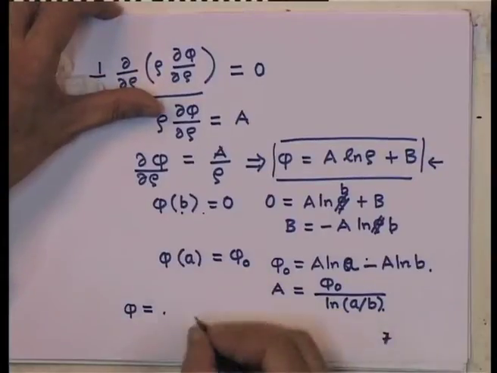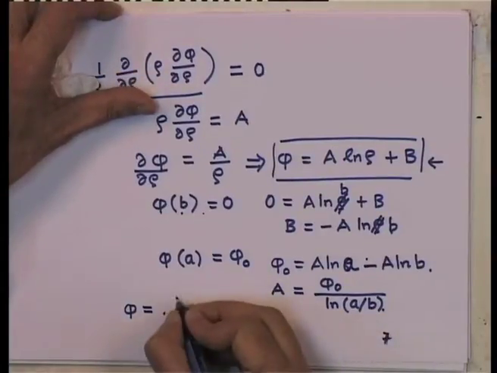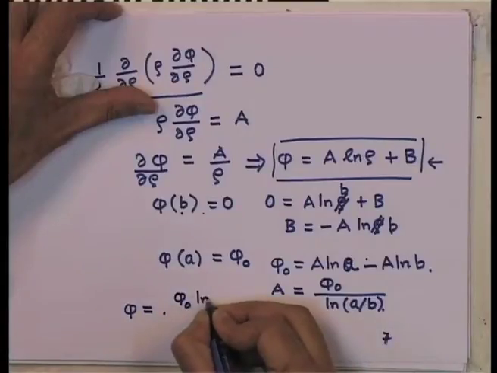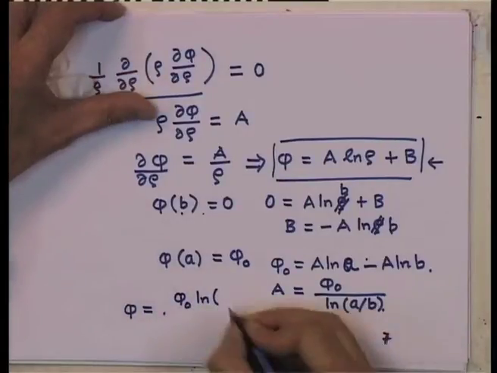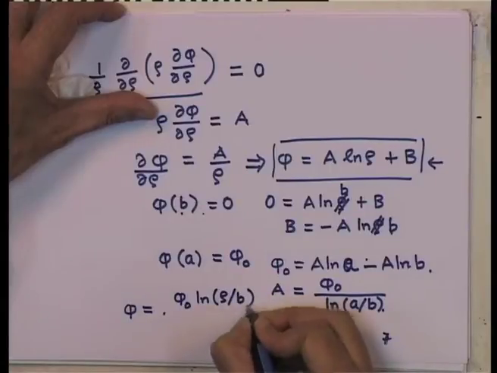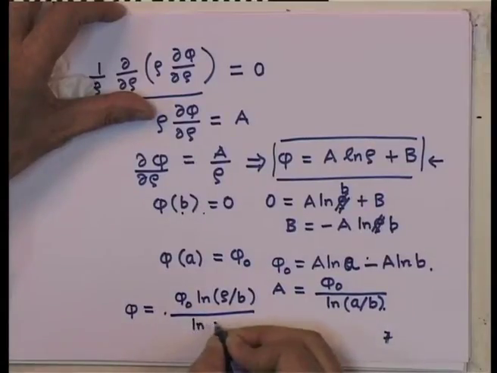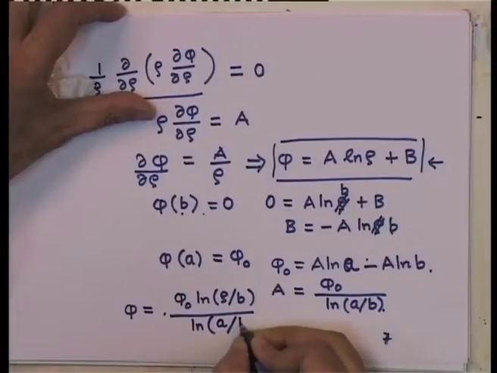So, what I get is phi is given by phi 0 log of rho by b divided by log of a by b. So, this is my potential.